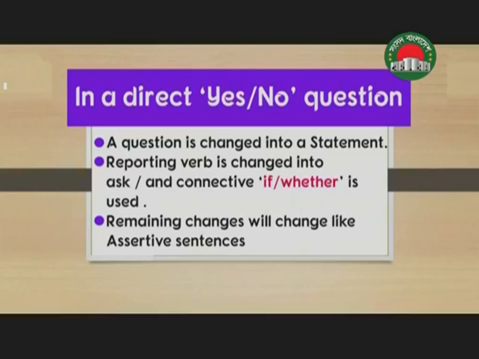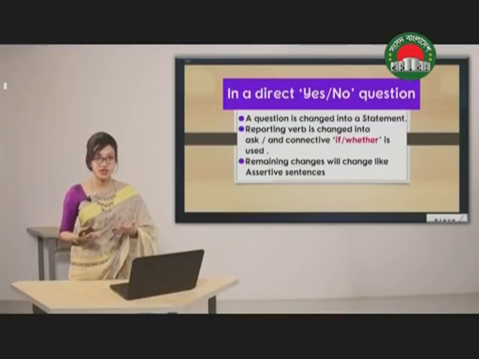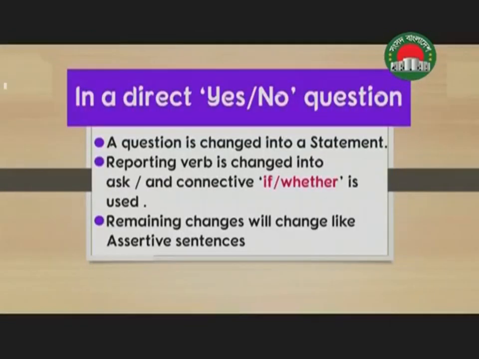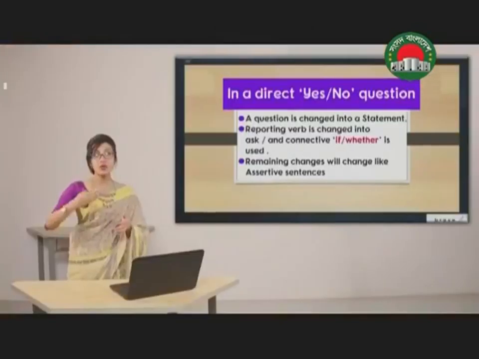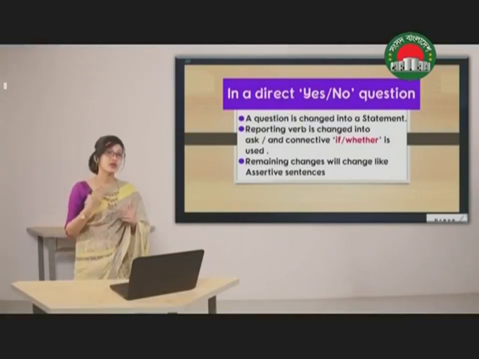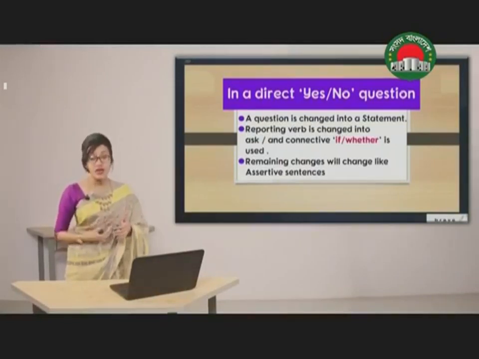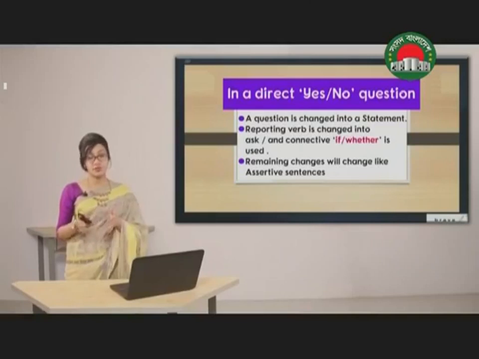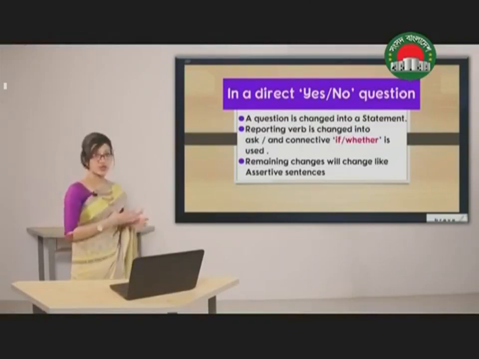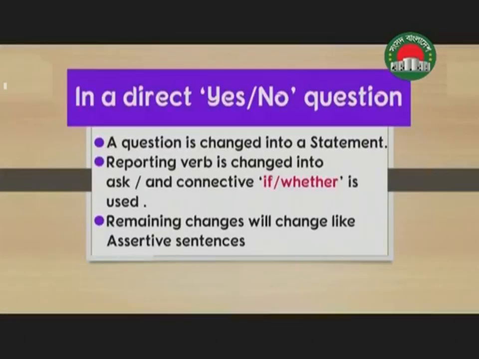Number 3, the remaining changes will change like assertive sentences. Now what does this mean? What is the remaining change? Remaining change means, you remember that in the assertive sentence class, I focused on how and where the rules are going to be changed. For example, there was a rule of changing tense, a rule of changing pronoun, and a rule of changing time expressions as well. We are going to focus on that on this day too.